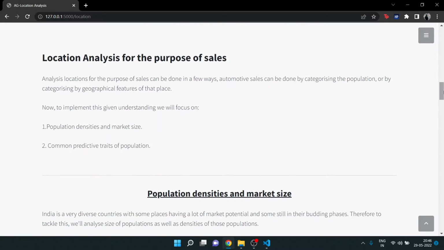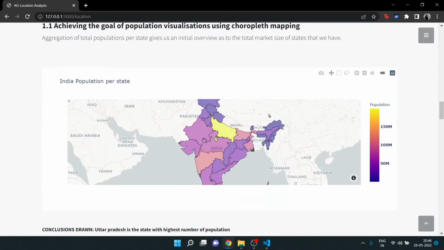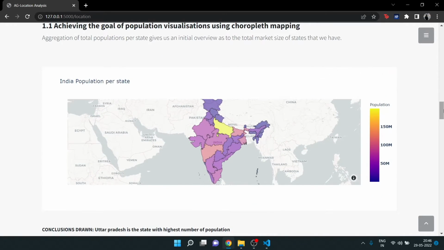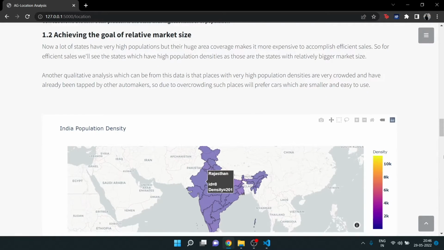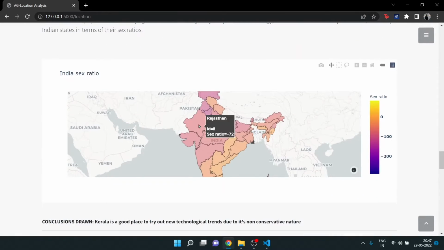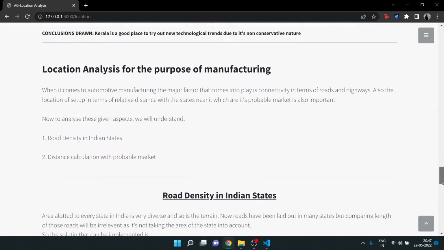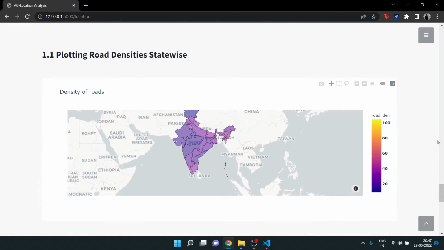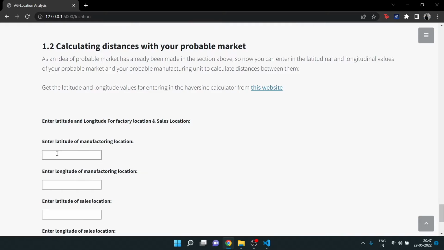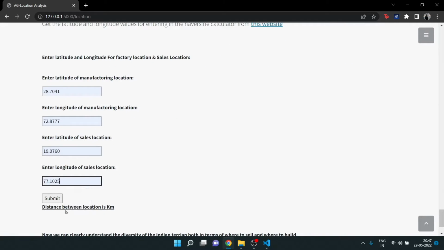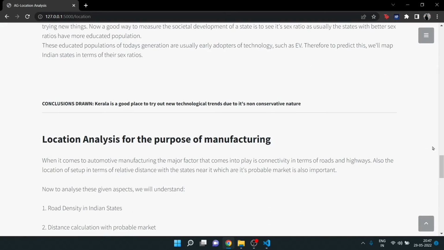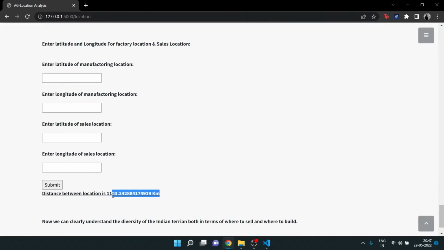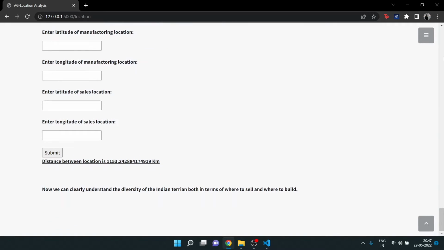Now the flow of this page is firstly understanding total population numbers, then understanding the population density of those places, then understanding the sex ratio of those places to see conservativeness in the society, and then finally we will see the road density, which will show us the interconnectedness among the states. Now at this point, the person might have a few options as to where to sell the car and where to build it. To check distance feasibility, I've created a Haversine calculator to estimate distance according to latitude and longitude inputs. Now that everything is decided, it's time to move on to the launch part.